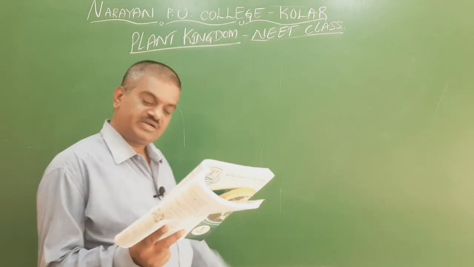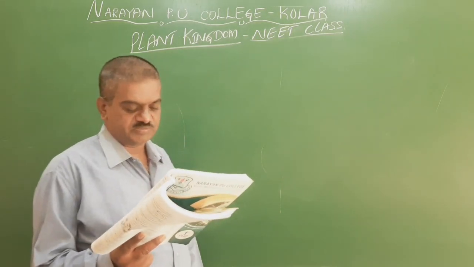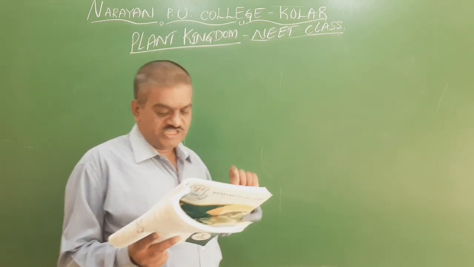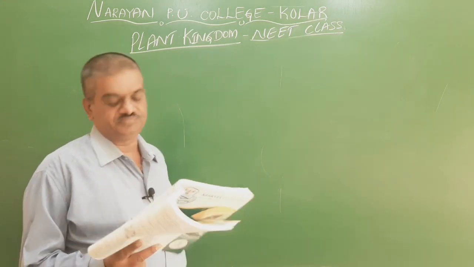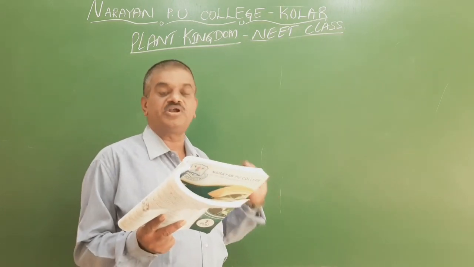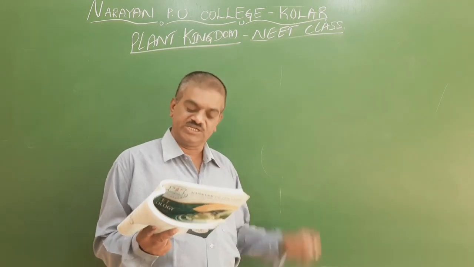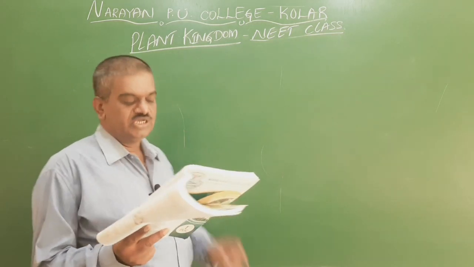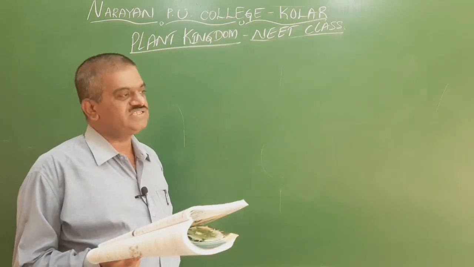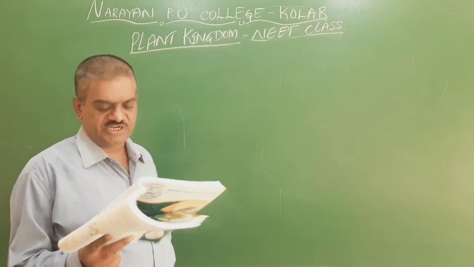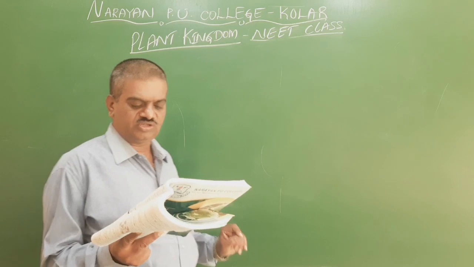So this is right. So we go for the third statement. Usually reproduced vegetatively by fragmentation. Even this is right because when the plant body is cut into pieces, each piece develops into a new individual, that is called as fragmentation. So we go for the fourth option.